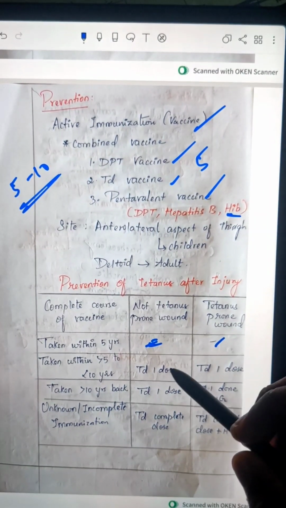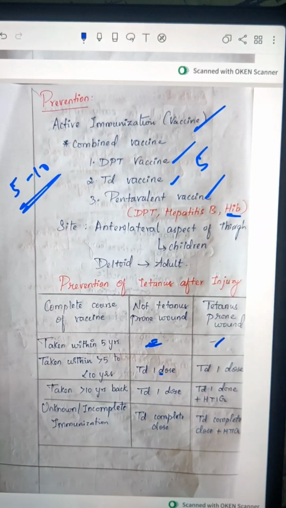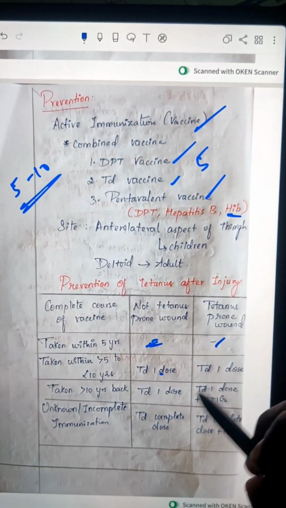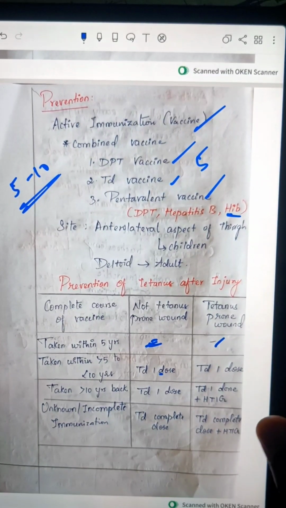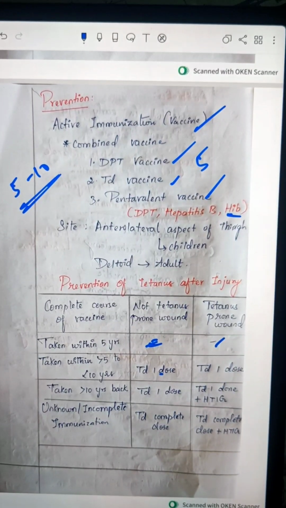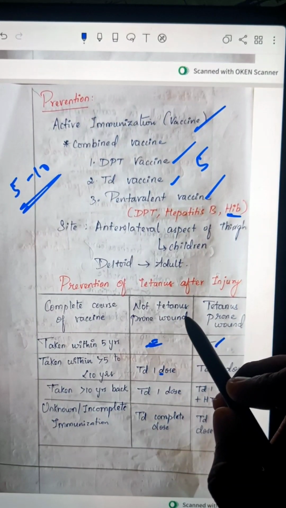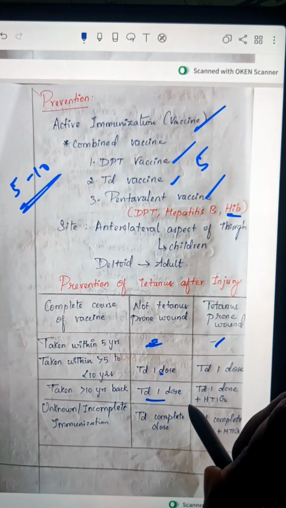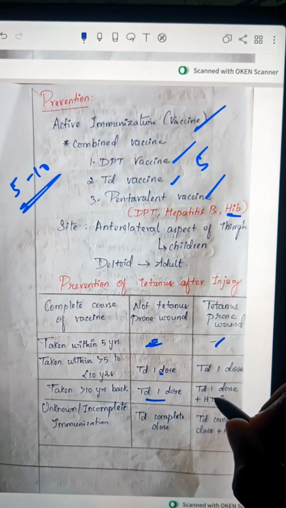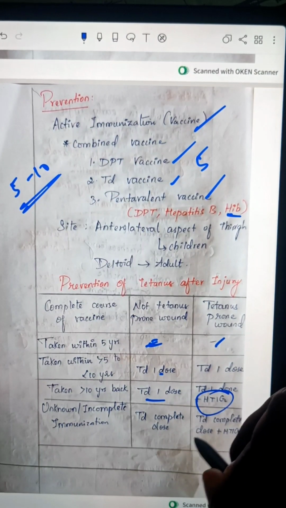There is a requirement of 1 dose of TD here, and 1 dose of TD also here. Whether the wound is tetanus prone or not, we have to give him 1 dose of tetanus toxoid vaccine. He took the vaccination long back, so if it is not tetanus prone, we have to give 1 dose of tetanus toxoid for prevention, okay. If it is a tetanus prone wound, we have to give him 1 dose of tetanus toxoid plus HTIG.